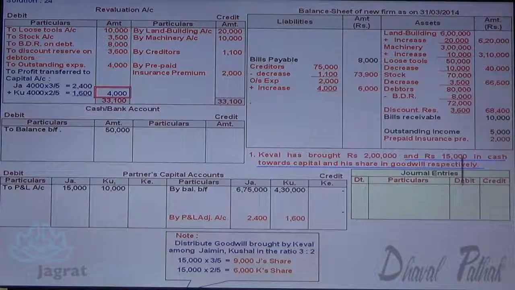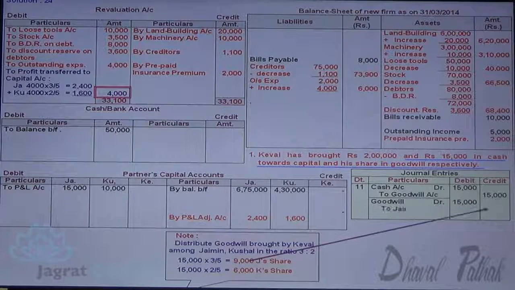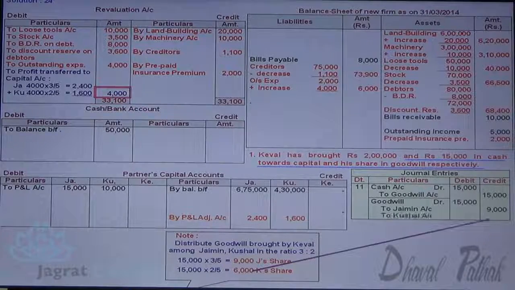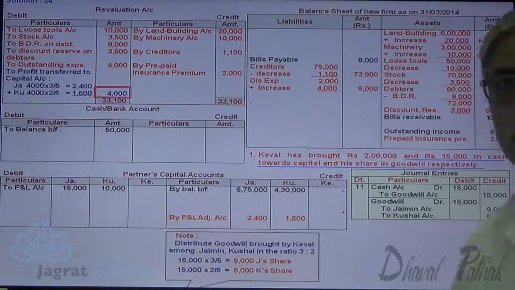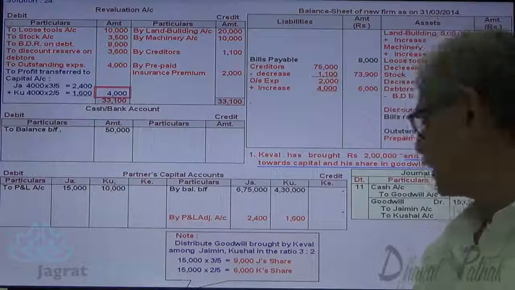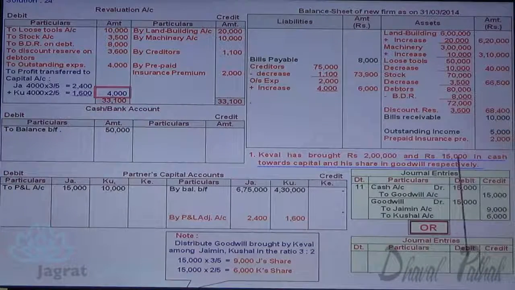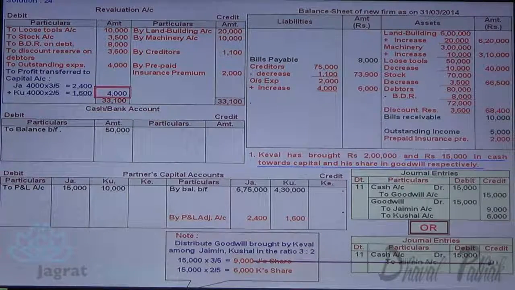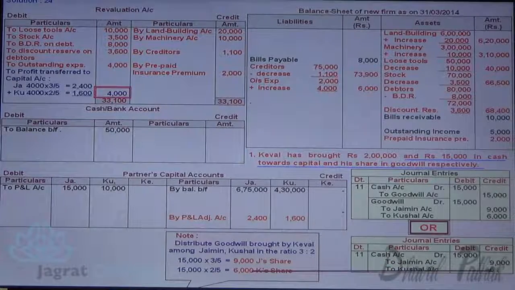So let me write down the entry for that. Cash account debit to goodwill account, goodwill account debit to Jaimini's account, to Kaushal's account. This is one way to write the entry. The optional way to write the entry is cash account debit to Jaimini's account, to Kaushal's account. This is a straight entry wherein goodwill account debit and credit is cancelled.